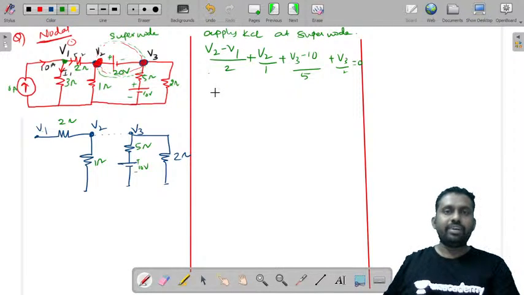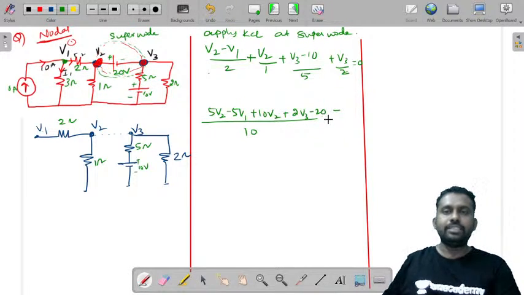Now when you simplify this, you'll get LCM can be taken as 10. You'll write it as 5V2 minus 5V1 plus 10V2 plus 2V3 minus 20 plus 5V3 is equal to 0.